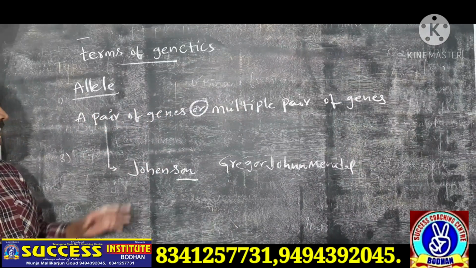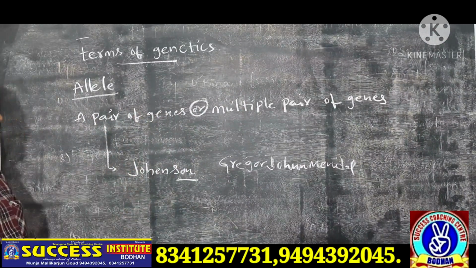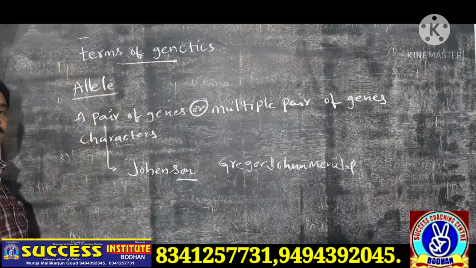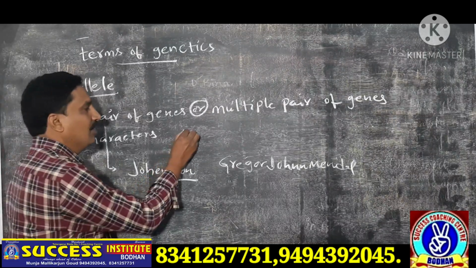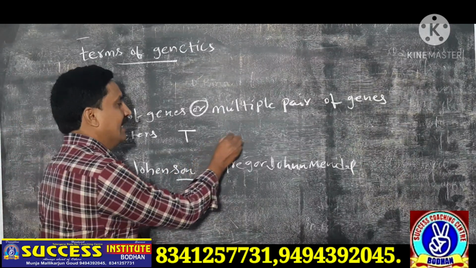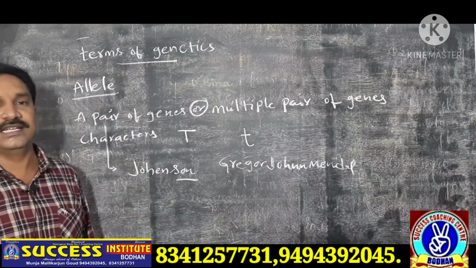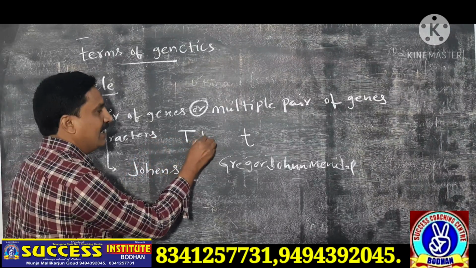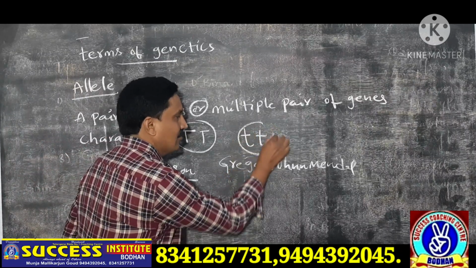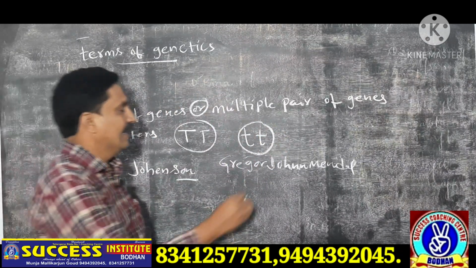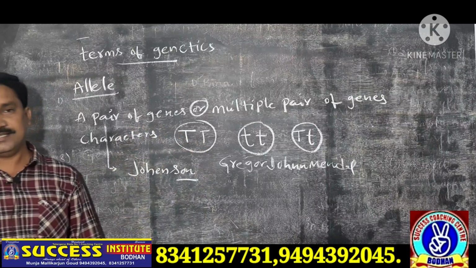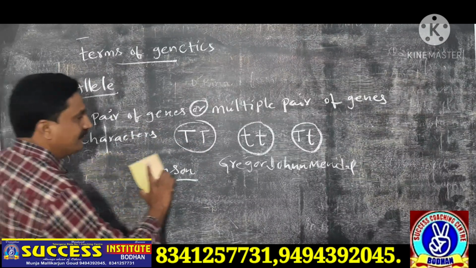The alleles generally indicate the characters. For example, the tall character is indicated with capital D, and the small character is indicated with small t. Here capital D is an allele, small t is also an allele. Another one is capital T, small t, which is also a pair of alleles. Okay, next one is